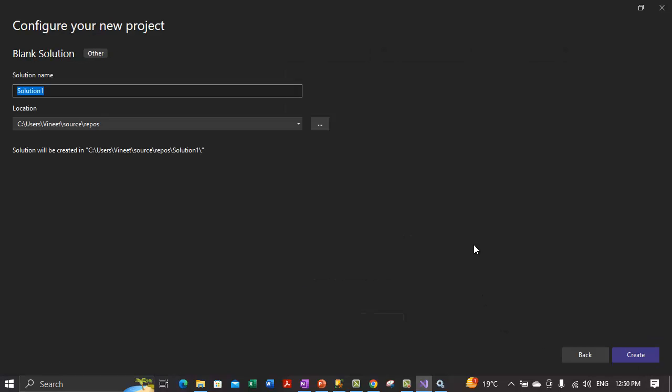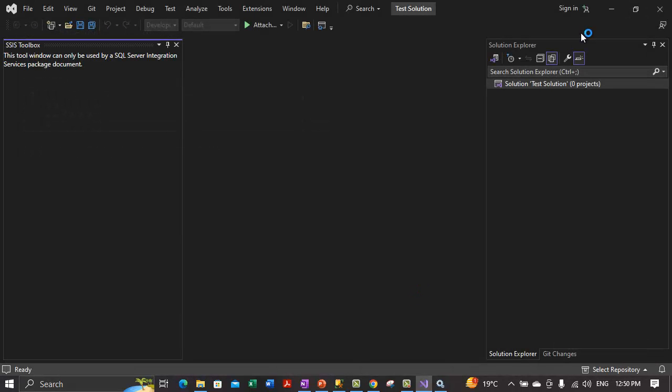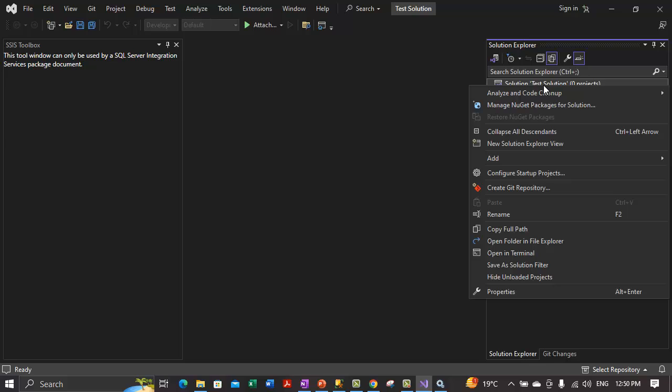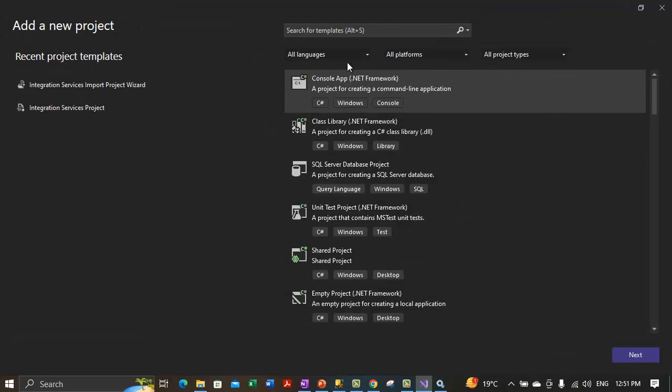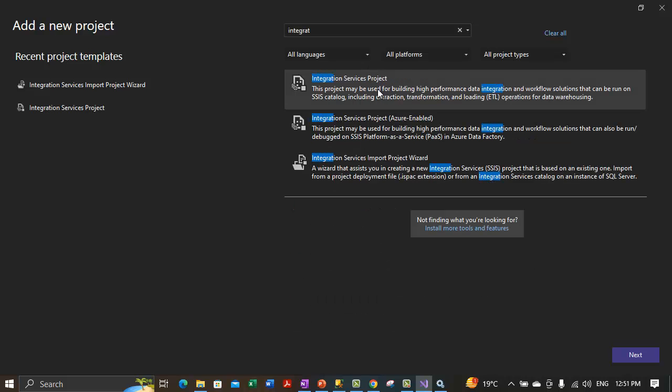Alright, let's go ahead and click next. Maybe name it as test solution. So this all will also be stored in the repos directory. Let's create that. So SQL Server has created a blank solution for us. Now if we want to add a new project to the solution, we need to right click on that solution, and there's an add option. In the add, we can create a new project, and we can select maybe integration services project. Here we can select the integration services project to add a new integration services project to this new solution.